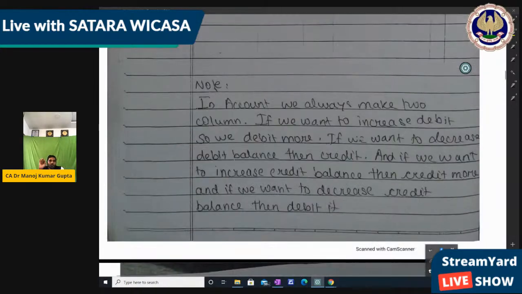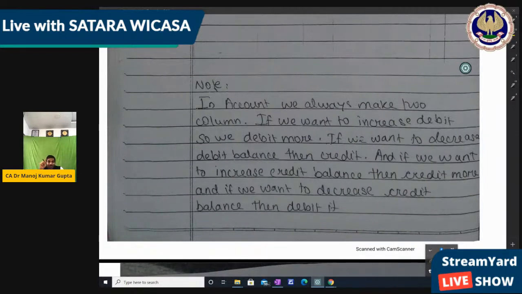Okay. Now how to make it, that is in the notes also. In accounts we always make two columns. Remember? So always make two columns, because once we make two columns, we write the same figure on two sides. Like in debit and credit, generally we write the same figure on two sides.